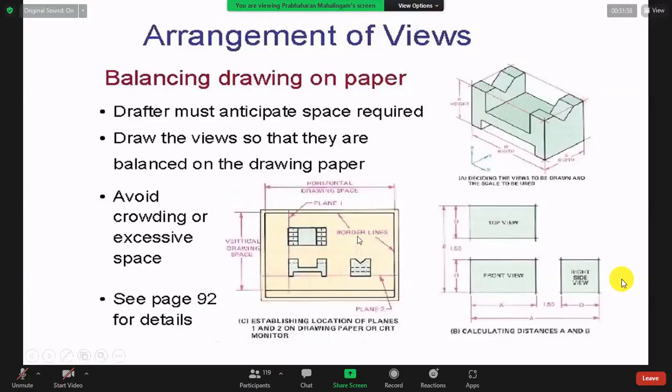So the right side top, the plan is there. After the straight line below, the front is there. This is the compulsory condition: the front and plan should not be left or right, but up and down.